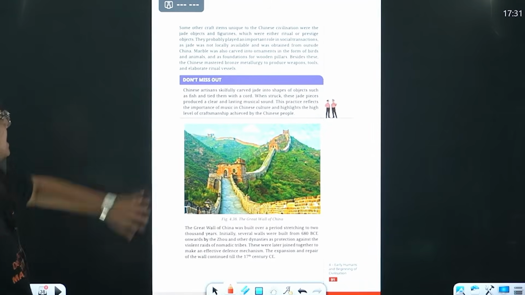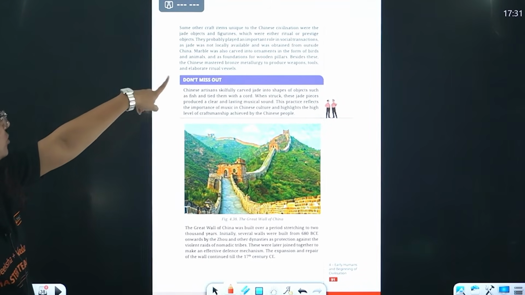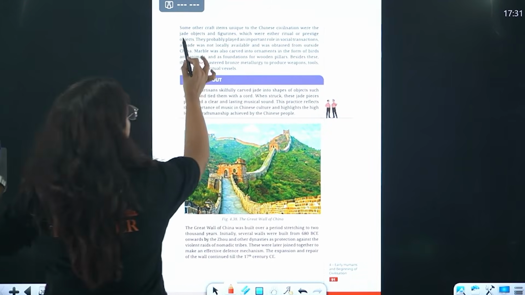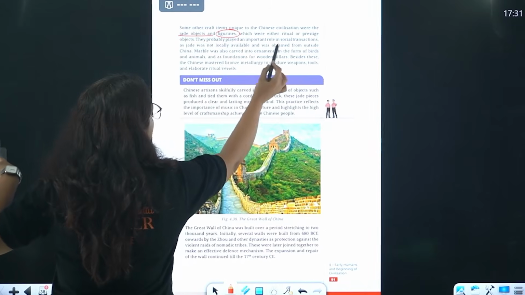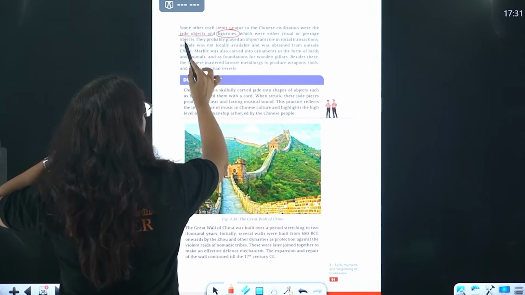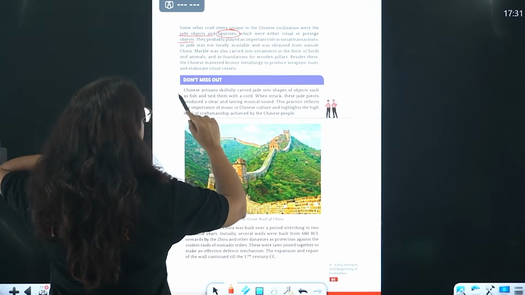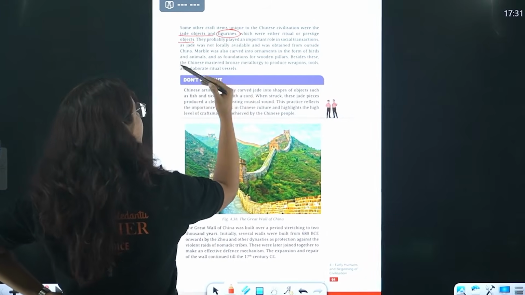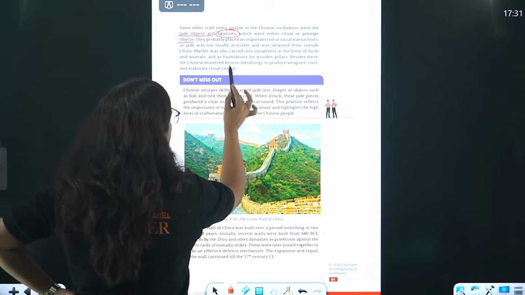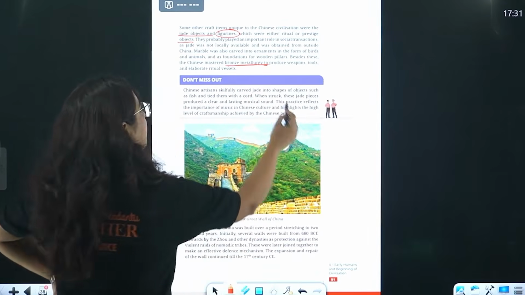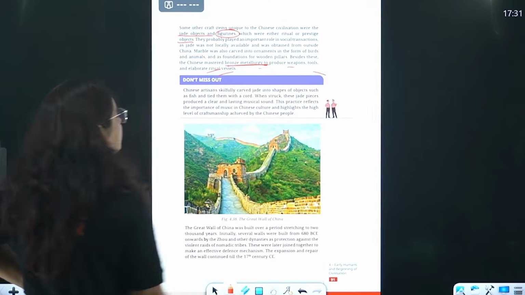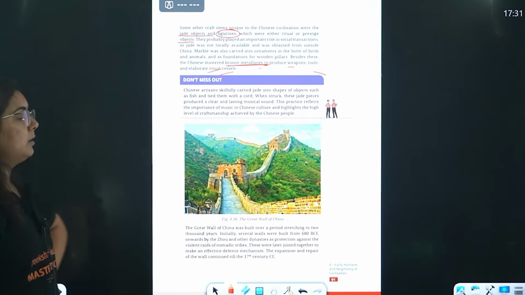And here are some other craft items unique to Chinese civilization: their jade objects and figurines, which were either ritual or prestige objects, right? Okay, fine. Very good. Chinese pottery later became prominent. Initially, the bronze metallurgy, the weapons, the tools and the ritual vessels were very prominent.